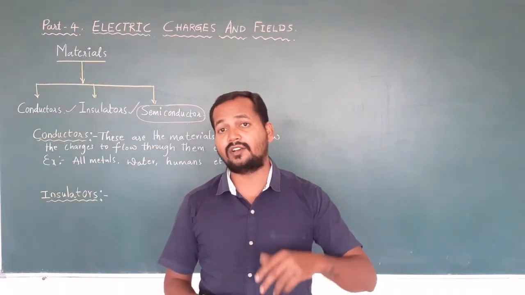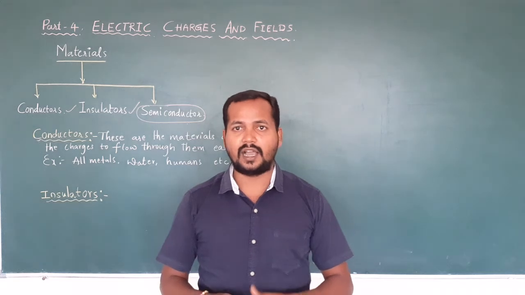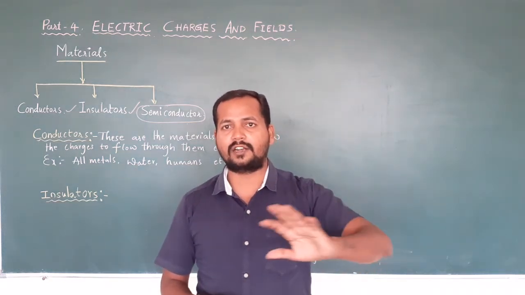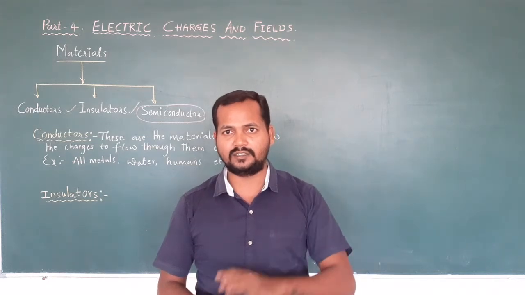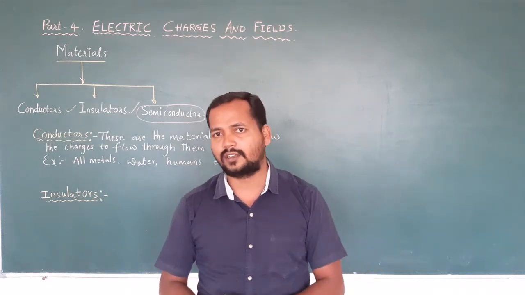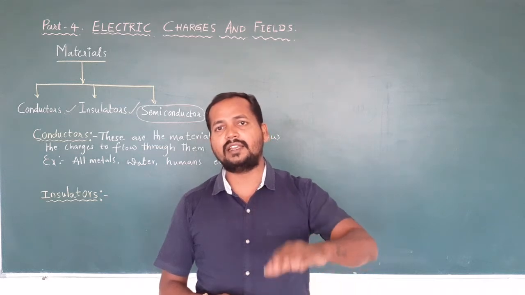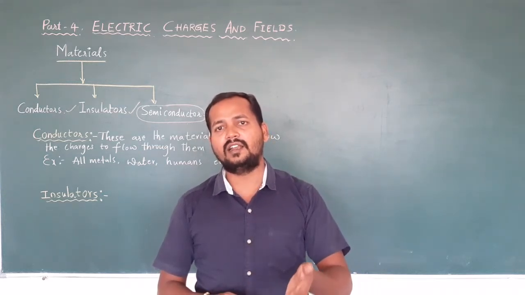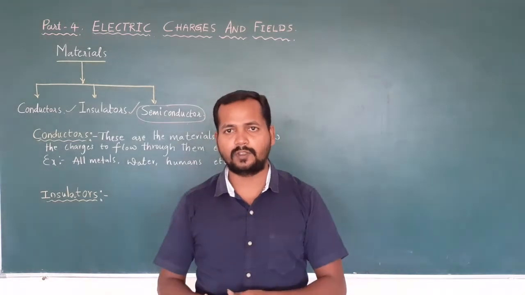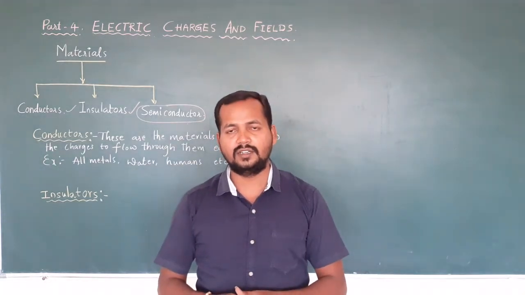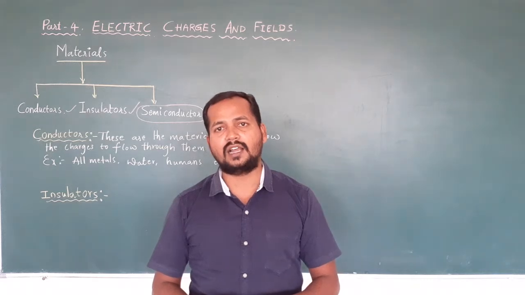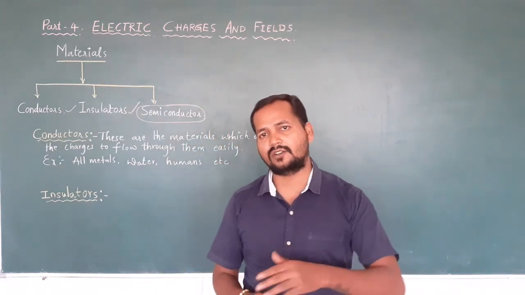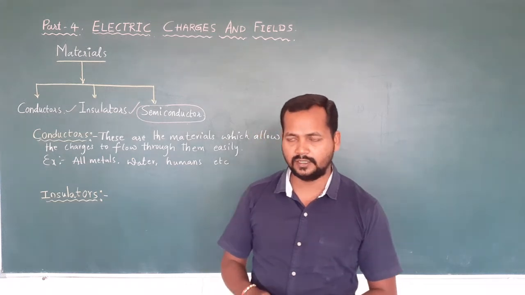Why? If they are not insulated and current is passing through the wire, and you touch just a copper wire, you will get a shock. When we insulate it, it doesn't allow the charges to flow, which means it protects. So materials which do not allow the charges to flow through them are called insulators.